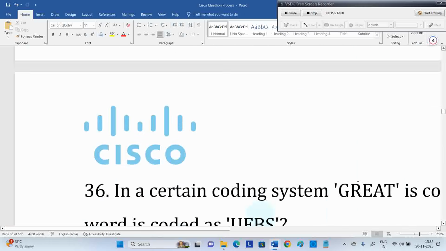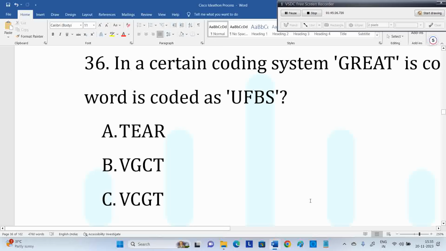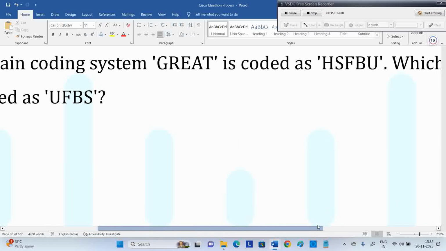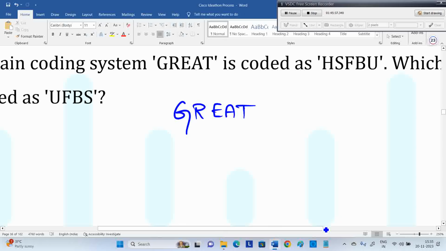Fine. So next one, coding and decoding. Great is coded as HSFBU. I think it's not a big deal for you. Answer is nothing but